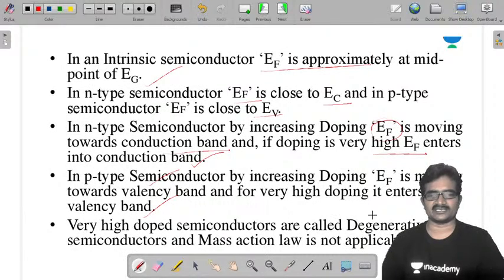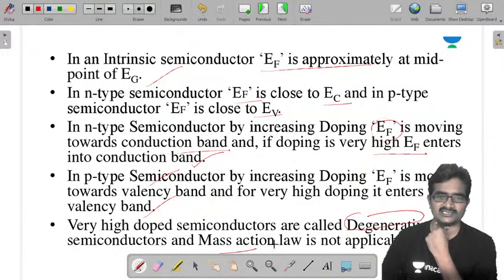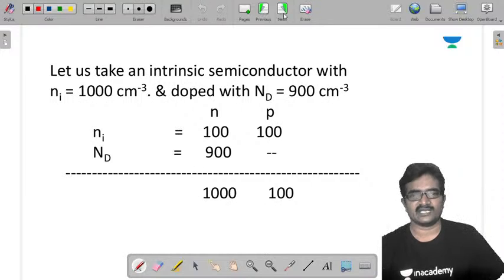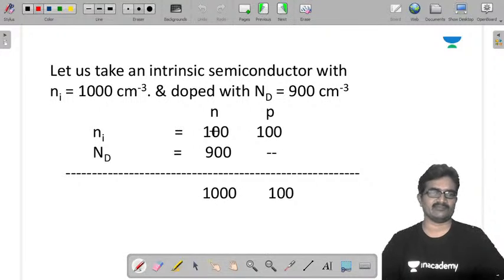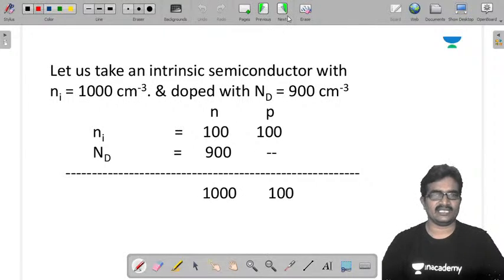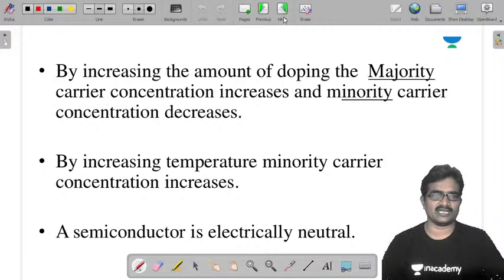These types of semiconductors are called degenerate semiconductors, and the mass action law is not applicable to them. Next class we will discuss that. Okay, one more thing: last class we already completed this analysis. This is simple. Charge neutrality we will discuss in detail next; this is not the right time.